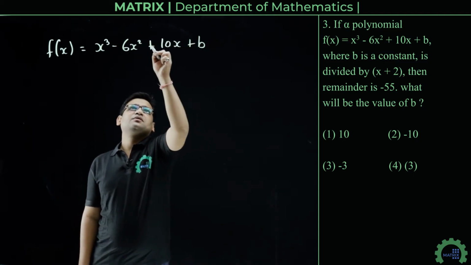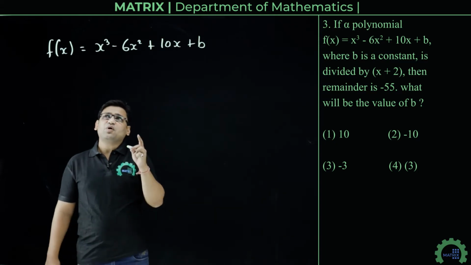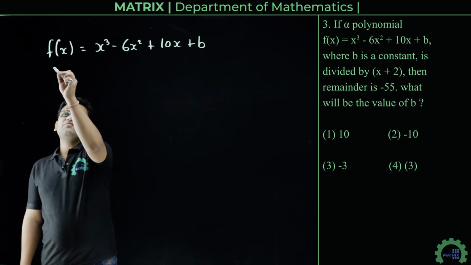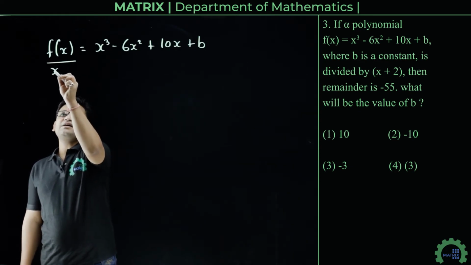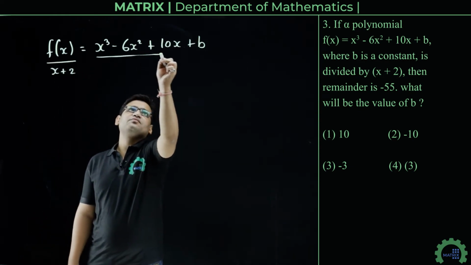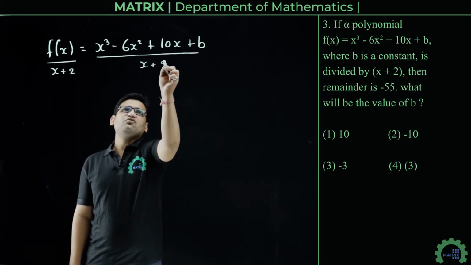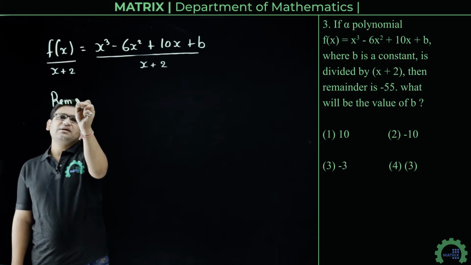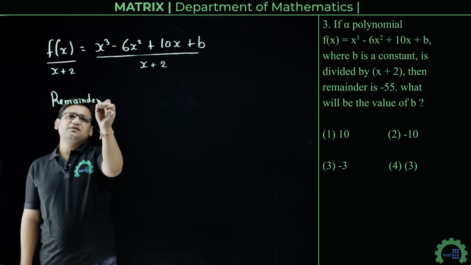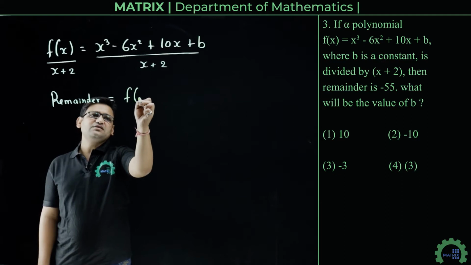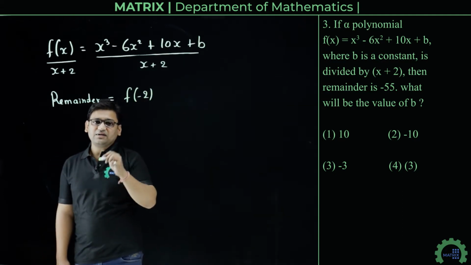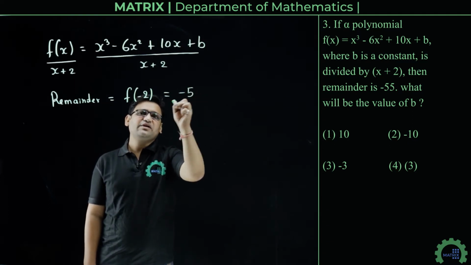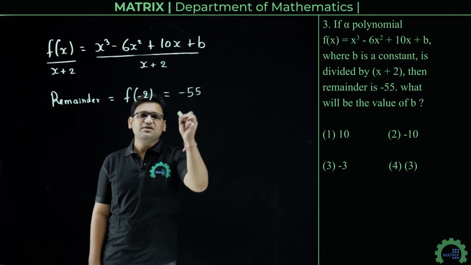This polynomial is divided by the linear polynomial x plus 2, and we have to find the remainder. So the remainder in this case is f of minus 2, and the given remainder is minus 55. So f of minus 2 is minus 55.